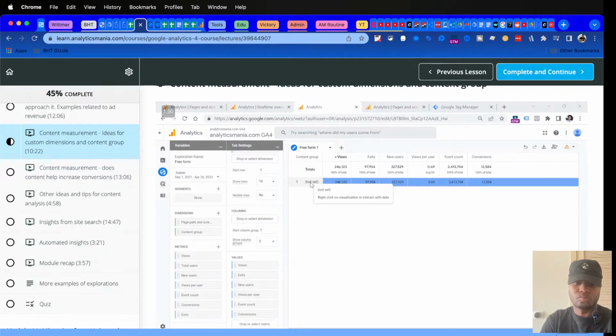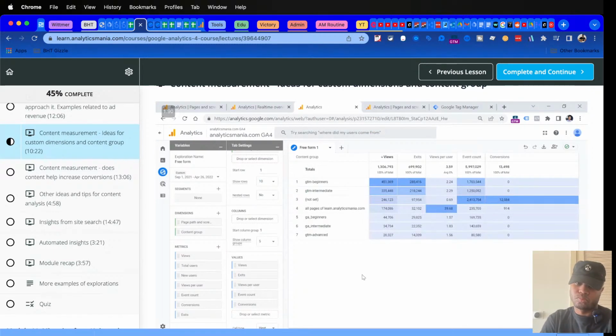Unfortunately, it says not set to me, and I don't know if it's a bug or not, but for some reason, things like content group or event scope custom dimensions don't work with the new users metric. So if I remove it, then I can see my content group, how many page views did I get, what is the exit rate, and I might add even some additional metrics right here. On some pages, I have not set, so for some reason, I'm not sending any values. So this will probably require more investigation because there's probably some technical issue.